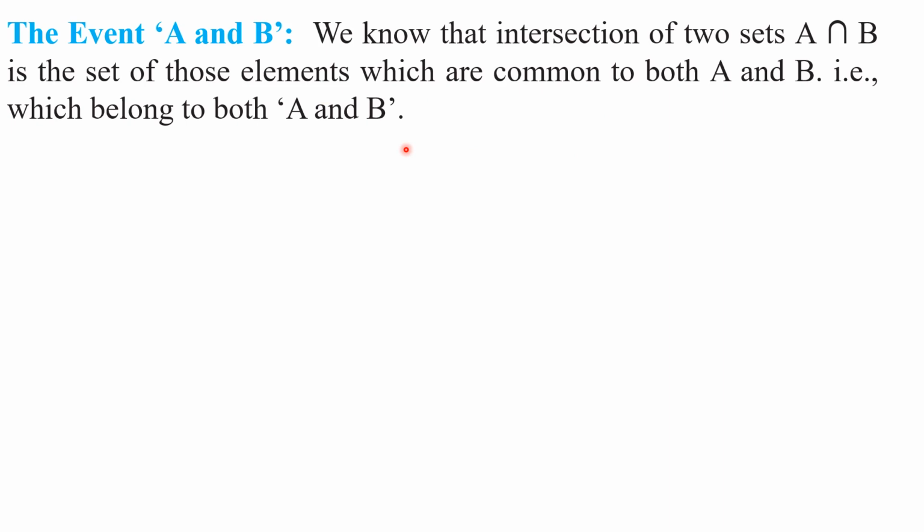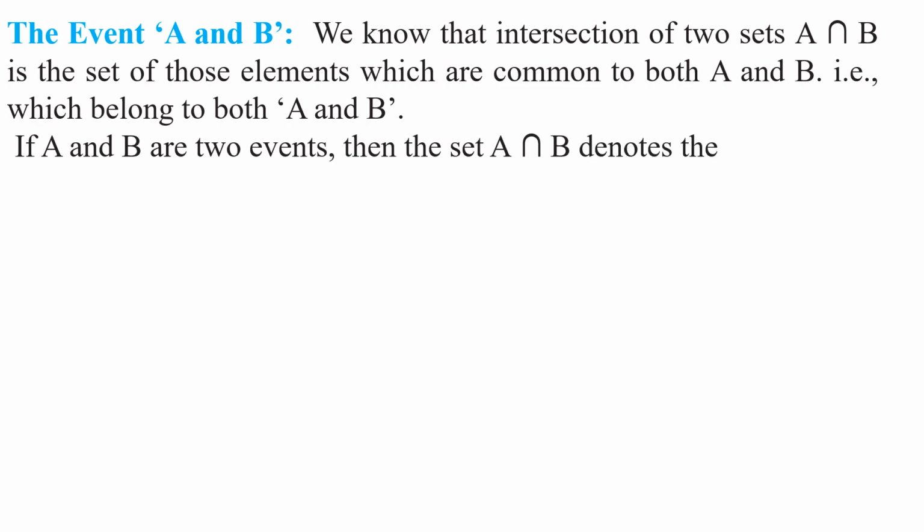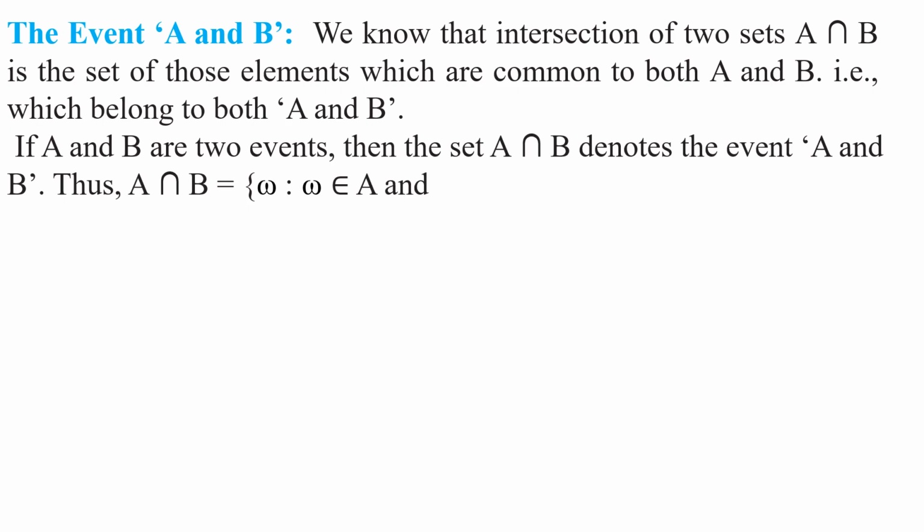As I said, we are studying probability in the axiomatic approach, meaning by using set theory. Okay, my children? Right. We use the same concept for events also. If A and B are two events, then the set A intersection B denotes the event A and B. Thus, A intersection B is equal to the set of all omega such that omega belongs to A and omega belongs to B.